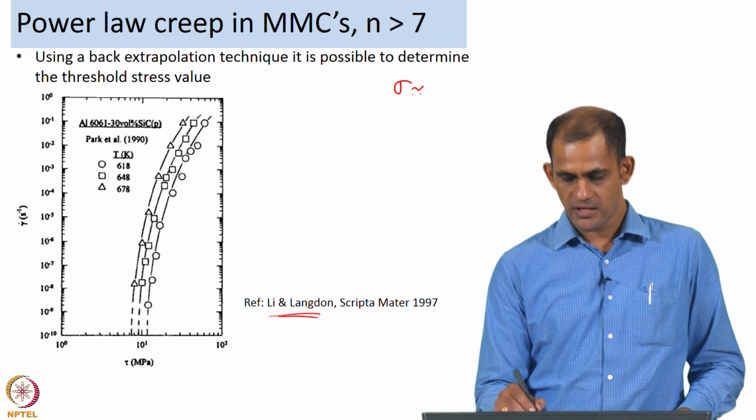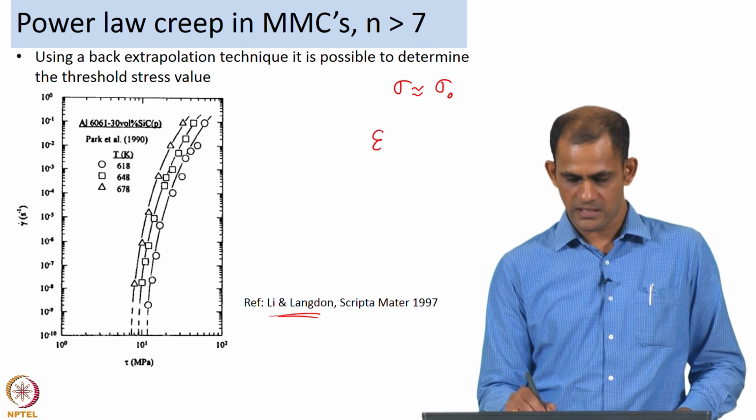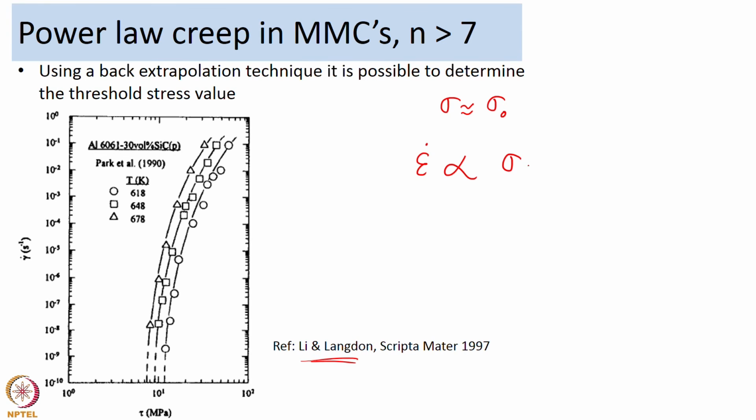We saw that epsilon dot is proportional to sigma minus sigma naught to the power n. So, if your applied stress is closer to sigma naught, then your strain rate of deformation will tend towards 0. So, if sigma is close to sigma naught, then epsilon dot is close to 0.